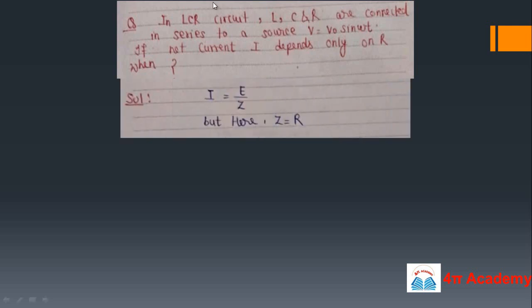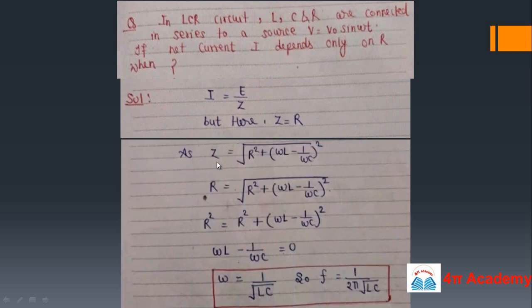So this is a series LCR circuit, and the condition given is that the total current I depends only on R. In a series LCR circuit we know that I is E upon Z, and Z, the impedance, is root of R square plus (omega L minus 1 upon omega C) square. But they are saying that Z is equal to R. So we will put Z equals R, and we will square both sides and we can solve.